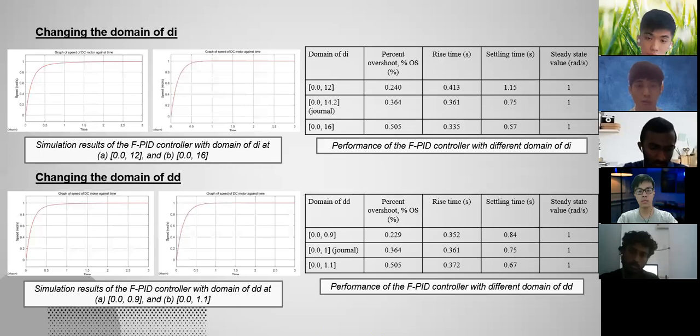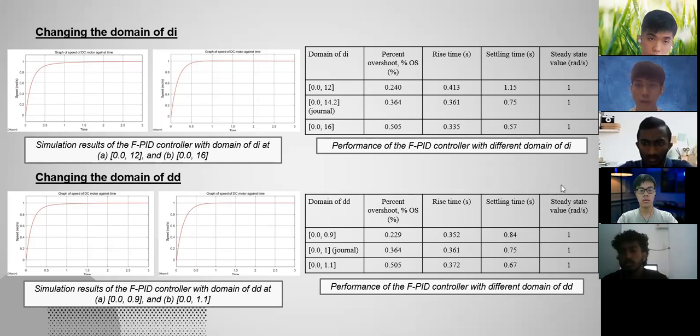Lastly, we have the changing of the domain of dd. As we can see here, the percent overshoot increases as dd increases, and the rise time increases a little bit while the settling time decreases. So the function of dd will significantly decrease the settling time, following the trend.